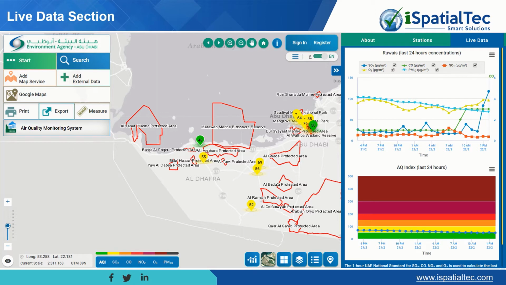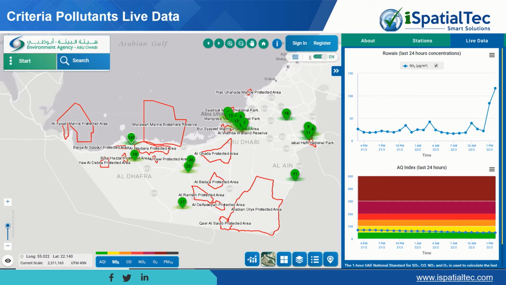It displays the latest 24 hours of concentration for the selected station. The AQ index displays the concentrations with reference to the UAE and WHO standards for better comparison and analysis. Also, when you select any specific parameter from the legend you see below, the display automatically filters based on the selected parameter. So you can filter and get more insights.